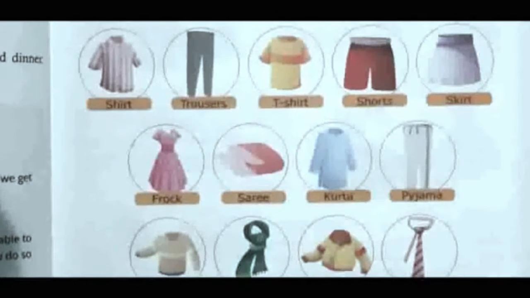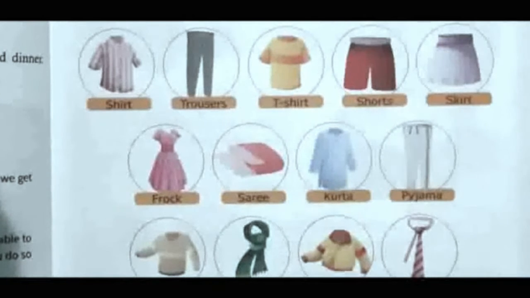Then what will you do? You will wear a raincoat when you have to go somewhere in the rainy season, whereas if you have to go somewhere in the winter season, then you will wear a sweater and scarf.